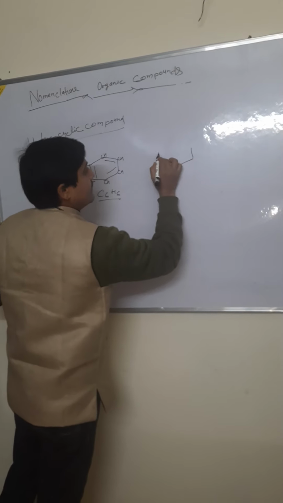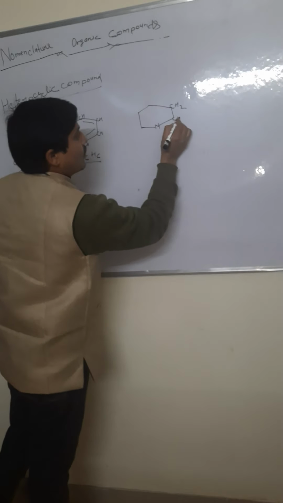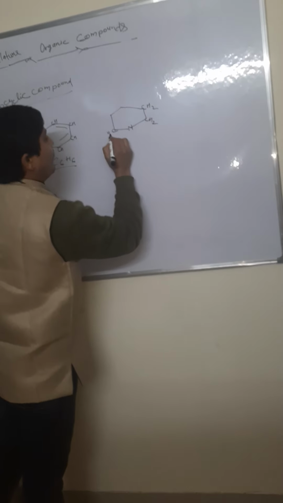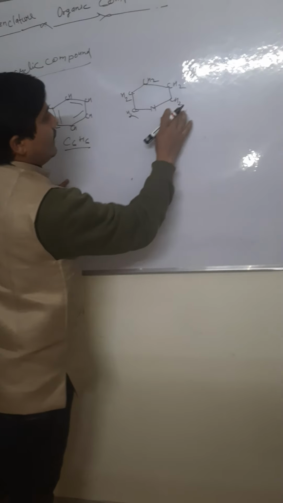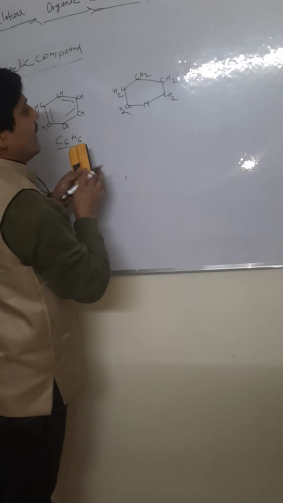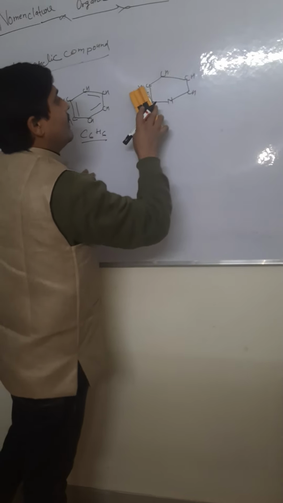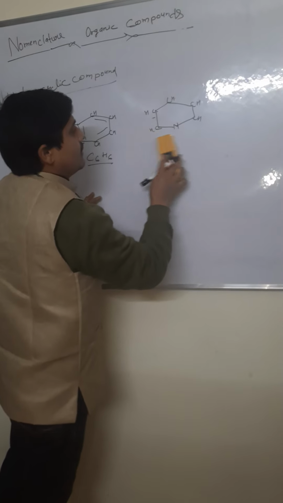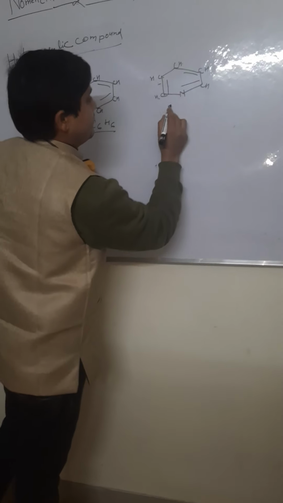The pyridine compound contains one nitrogen and 5 carbon and 5 hydrogen. This is pyridine.